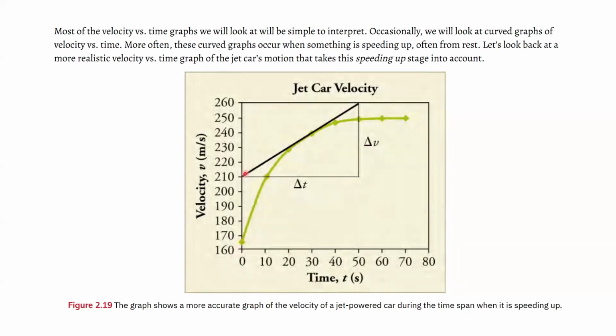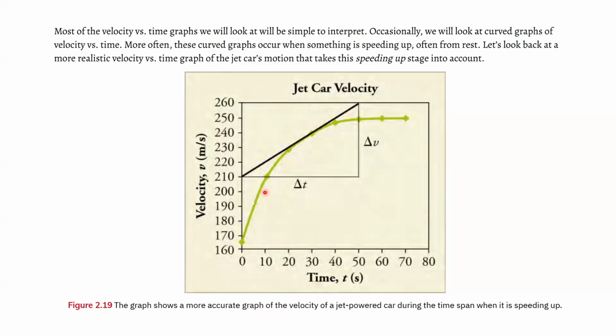And what they're doing here is drawing a tangent: if you want the instantaneous velocity at a particular point, say at about 20 to 25 seconds, you can draw that tangent and calculate the slope of that black line.